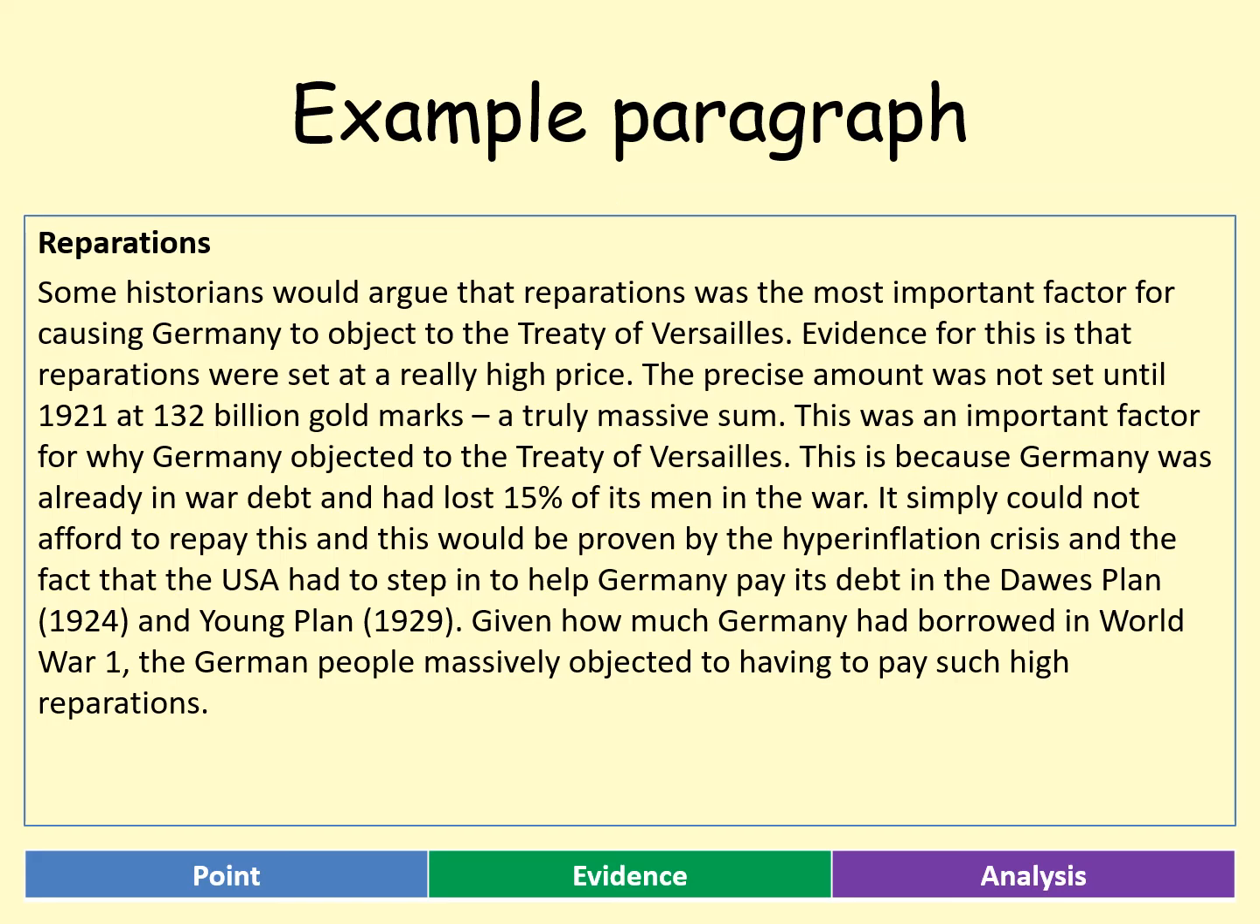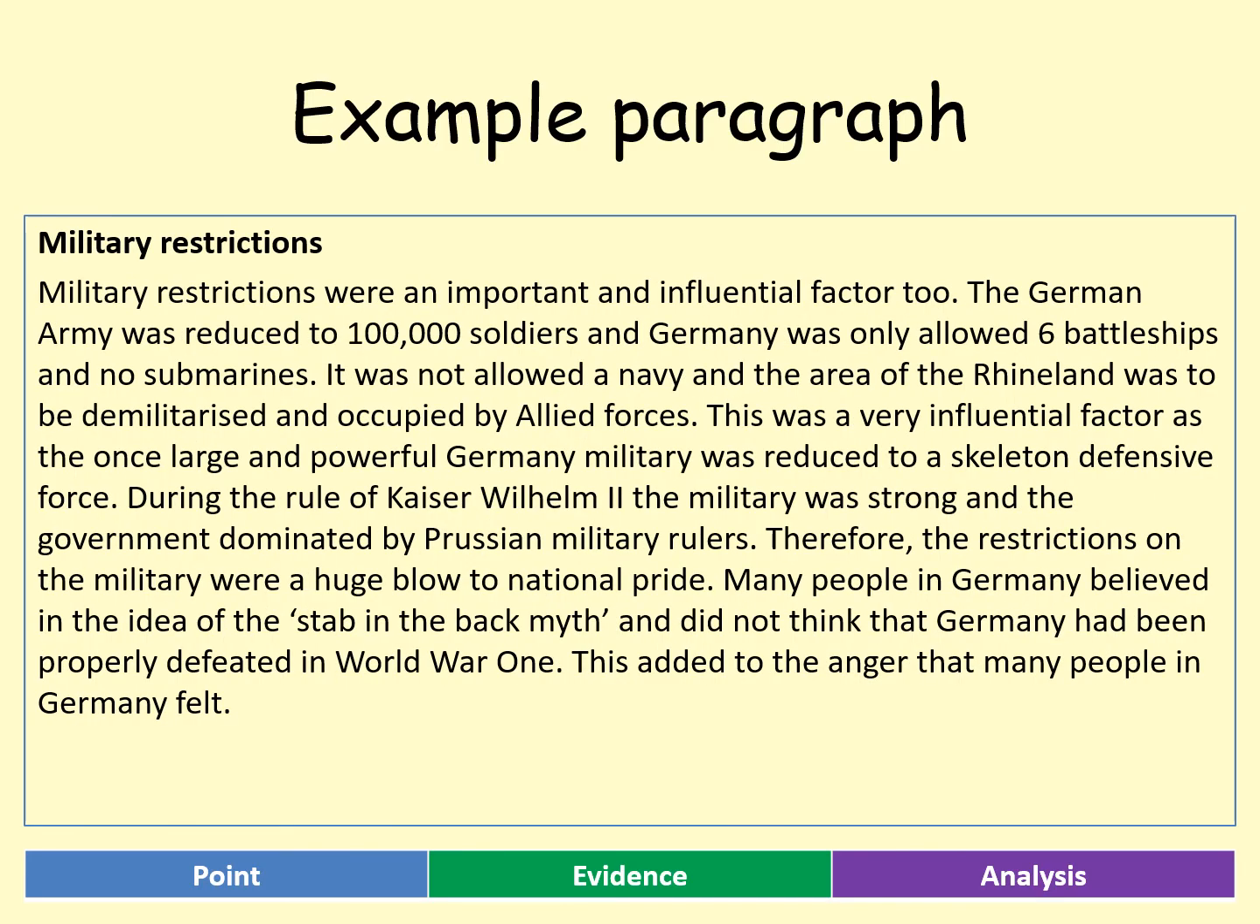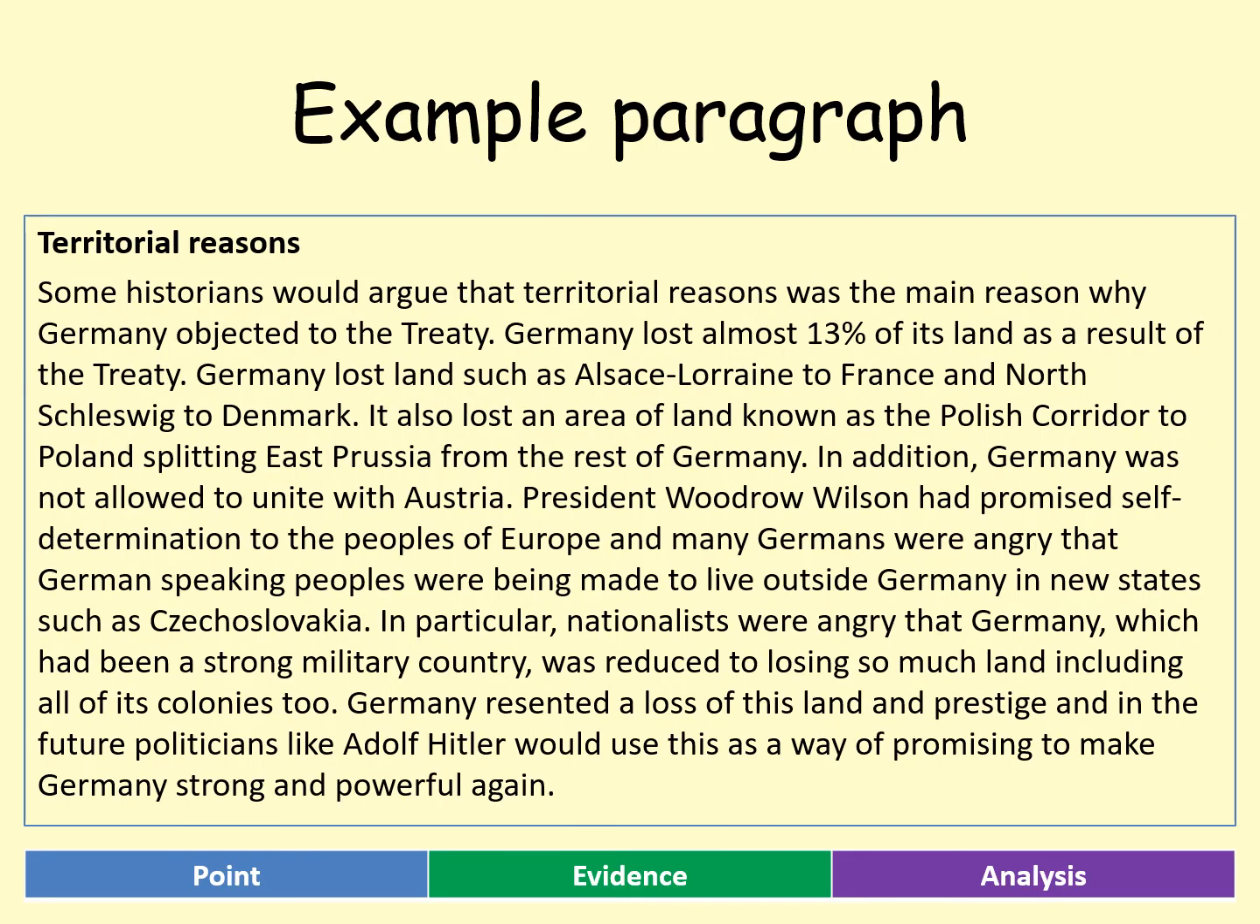So there's some example paragraphs here which you can pause and have a look at. But really you're looking at that point, evidence, analysis structure. Just note within this example answer, example paragraph, you're looking at key phrases like, this was an important factor because. So you're starting to analyse, you're starting to think about the evidence that you've got. Again, another paragraph on military restrictions. Please pause that to have a read of it. Territorial reasons, again, key factors that you can get. And you're looking at your killer facts, Alsace-Lorraine, North Schleswig to Denmark, etc.